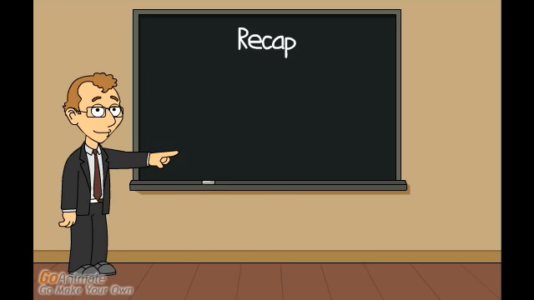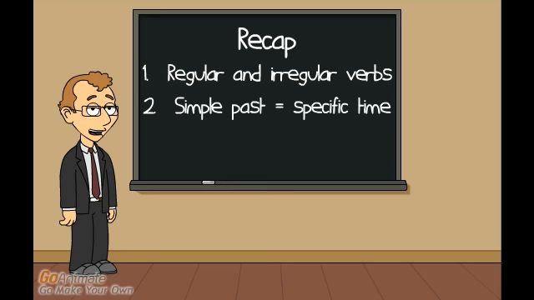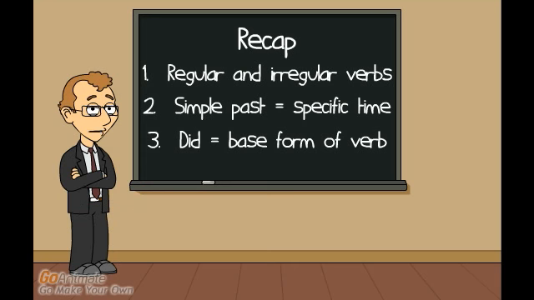In short, here is what you have to remember about the simple past. There are two types of verbs: regular and irregular. Regular verbs end in ed, and irregular verbs have to be learned by heart. Use simple past for actions that took place in the past at a specific time, such as yesterday, last year, 3 days ago, when I was young, etc. Finally, whenever using did, remember to use the base form of the verb. Voila, that's all.